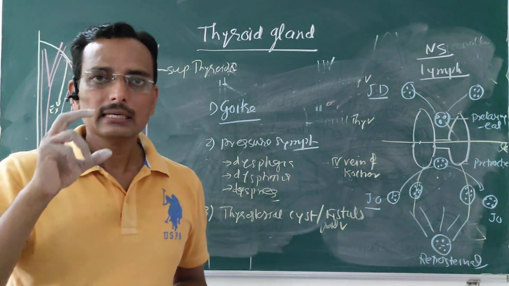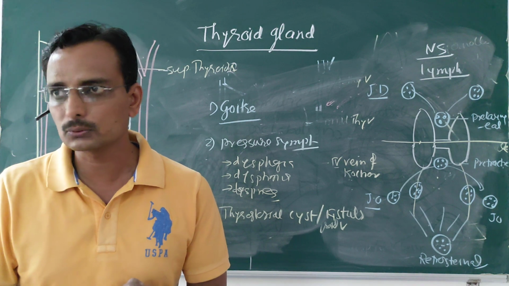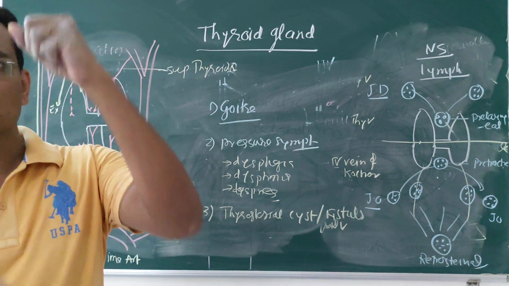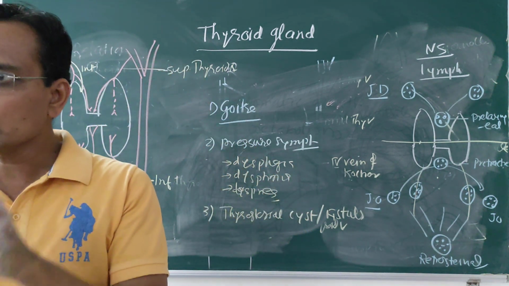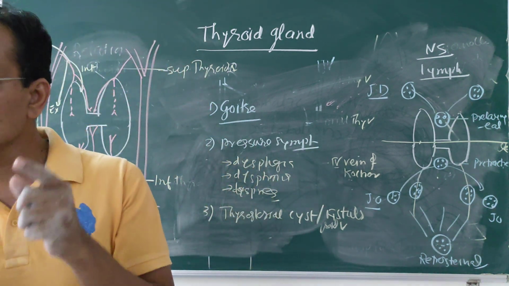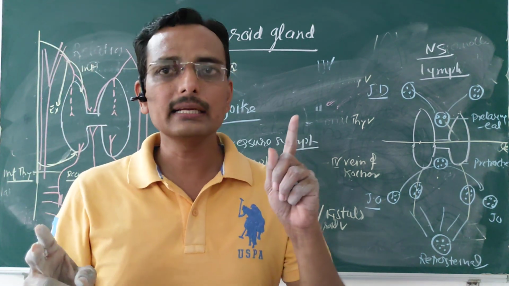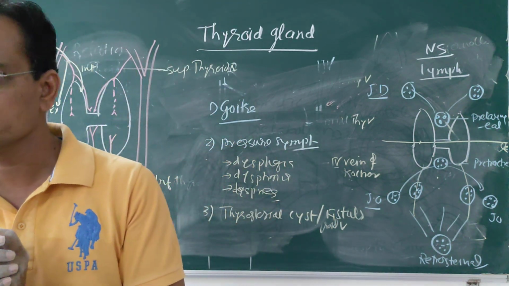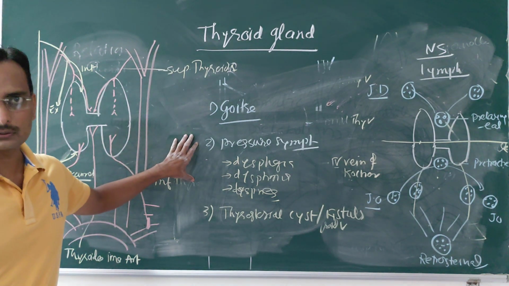This thyroid gland is attached to the laryngeal cartilage and held by means of a fibrous capsule. So during deglutition, this gland moves up and down. We have to differentiate the thyroid swelling from other swellings which do not move with deglutition. That is the basic difference between thyroid swelling and other neck swellings. So these are some applied parts of the thyroid gland.